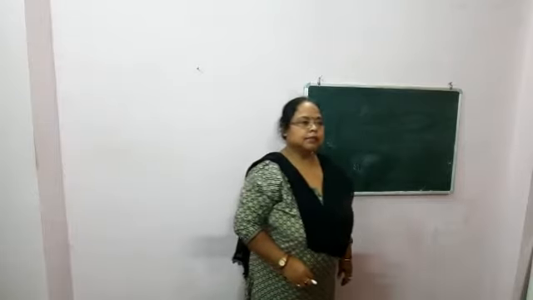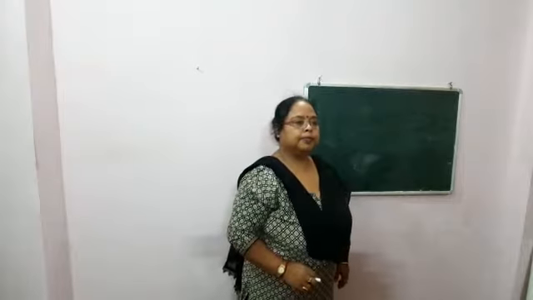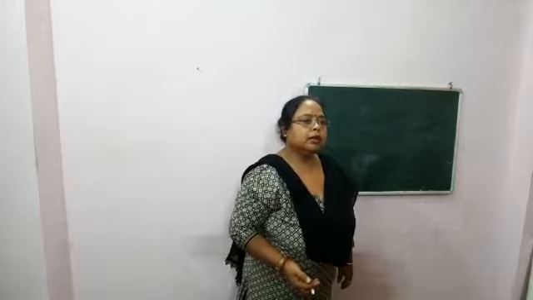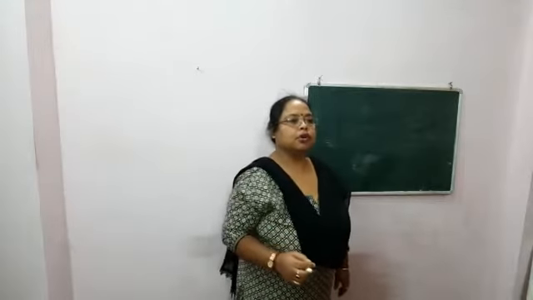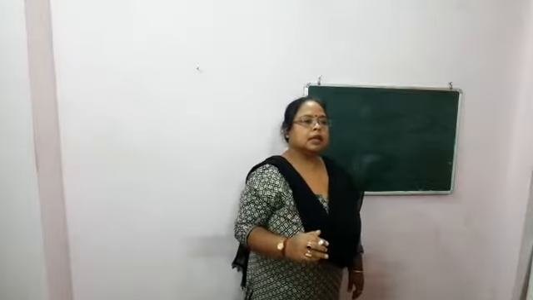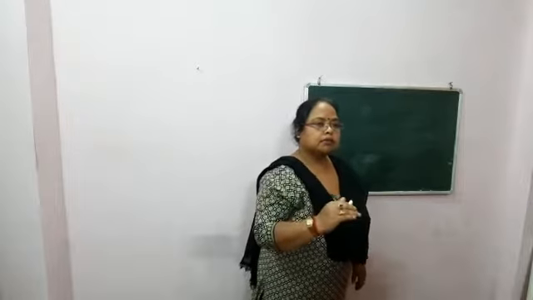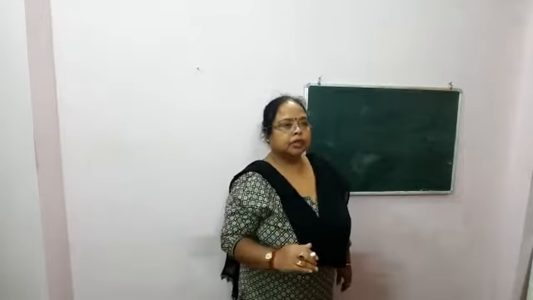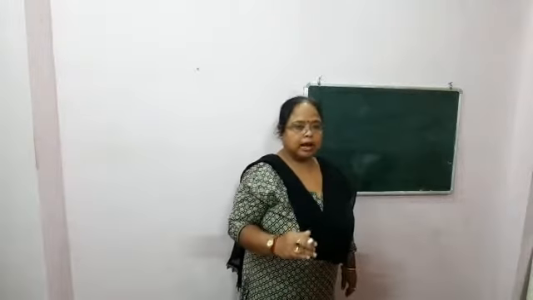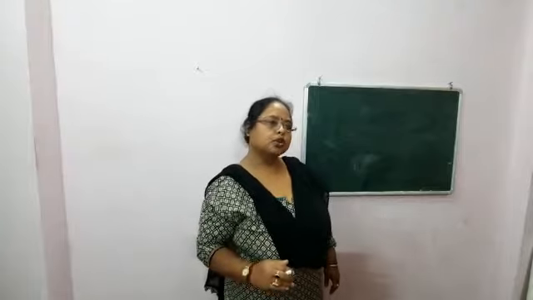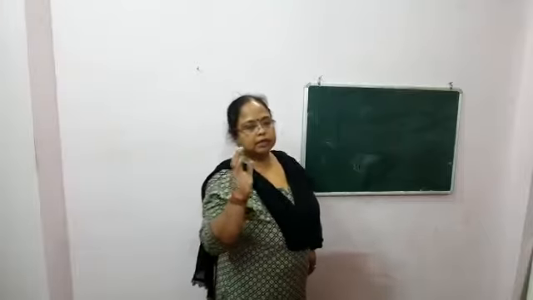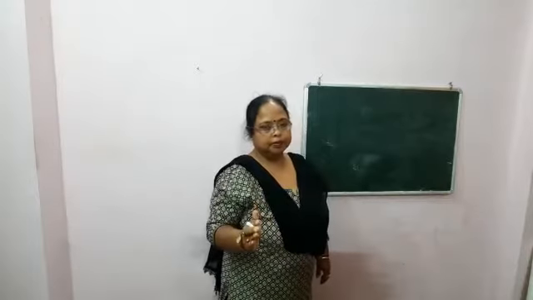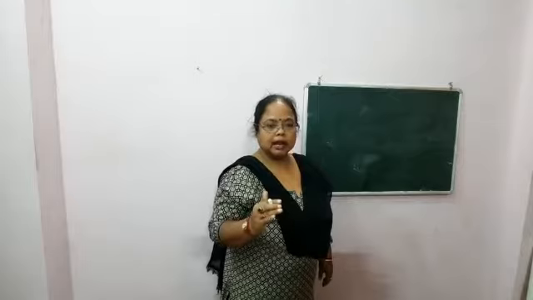Now I will discuss the layers of the earth. The study of earthquakes revealed that the earth consists of 3 layers from the surface of the earth. These are known as crust, mantle and core. The crust layer is divided into Sial and Sima. Second layer, after that, the mantle and the core. We will start from the first.